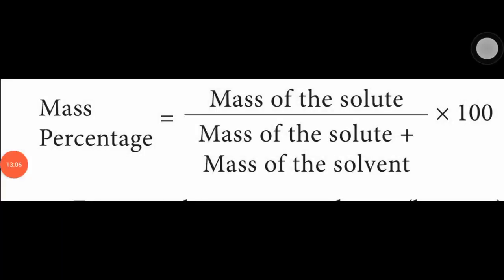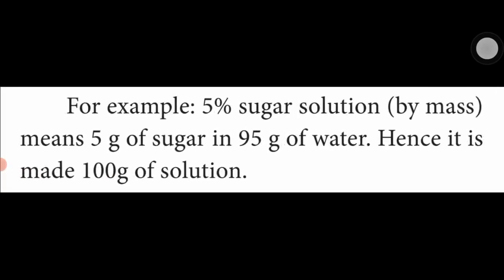Next formula, mass percentage. What is the mass percentage formula? Mass of solute divided by mass of solution, solute plus solvent, into 100. For example, a 5% sugar solution. That means 5 gram of sugar dissolved in 95 gram of water. So we get 100 gram of solution. The 5 gram sugar acts as the solute, and 95 gram of water acts as the solvent.